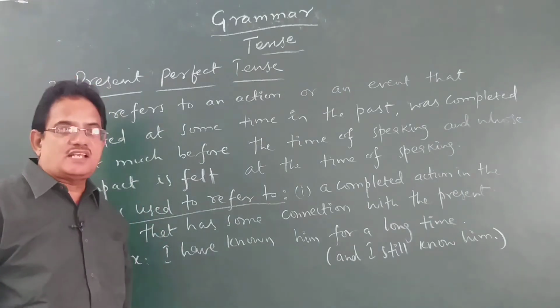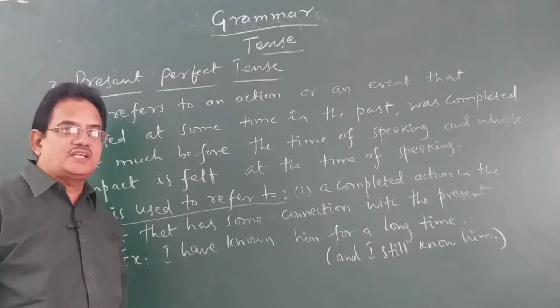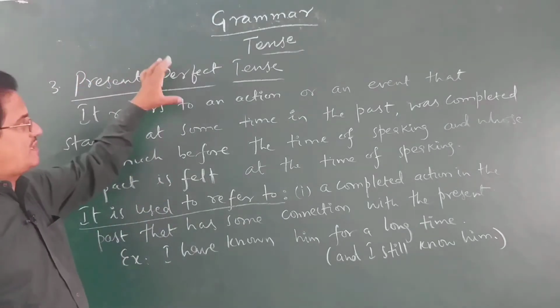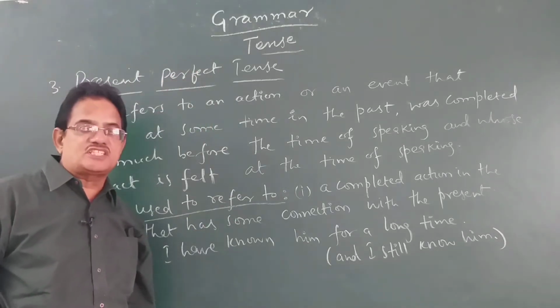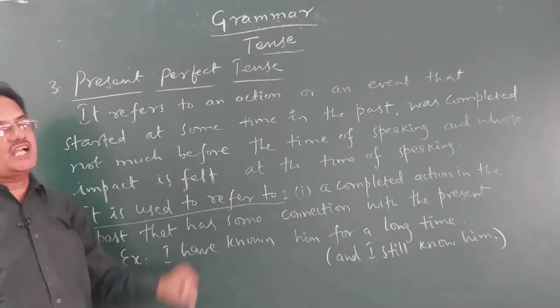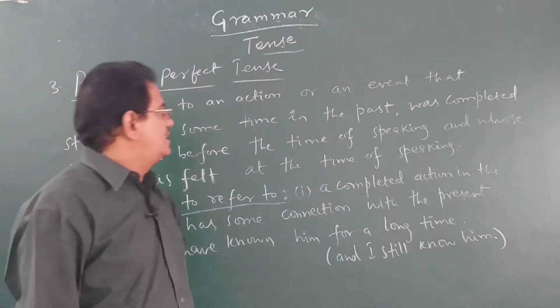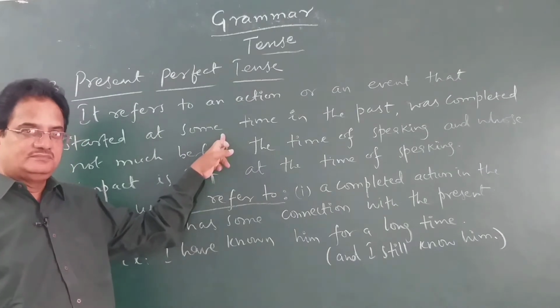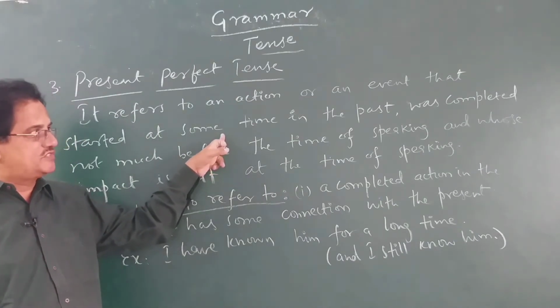In the previous class, we completed simple present and present continuous tense forms. Now, we are going to discuss present perfect tense and present perfect continuous tense forms. Present perfect tense refers to an action or an event that started at some time in the past. Very carefully follow this, students.